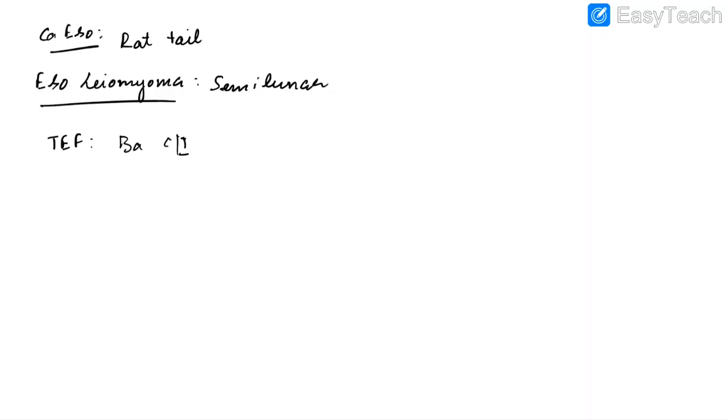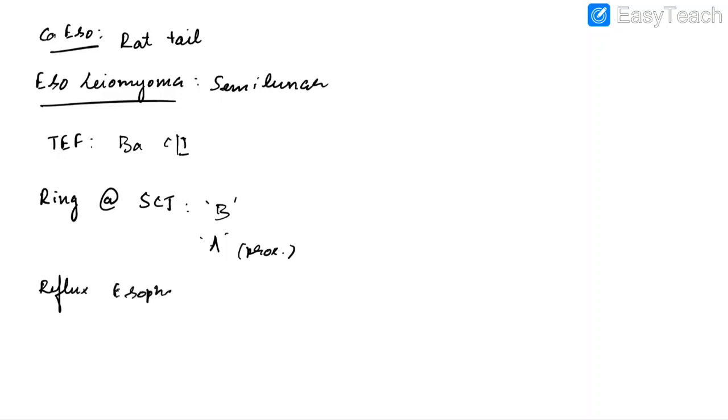Barium swallow can also be used to diagnose mucosal ring at squamocolumnar junction. If the ring is present at squamocolumnar junction, it is called as B ring or Schatzki ring. If the ring is present proximal to the B ring, it is called as A ring. So A ring is present proximal to B ring. In case of reflux esophagitis, we will see feline esophagus, which is also known as esophageal shiver.